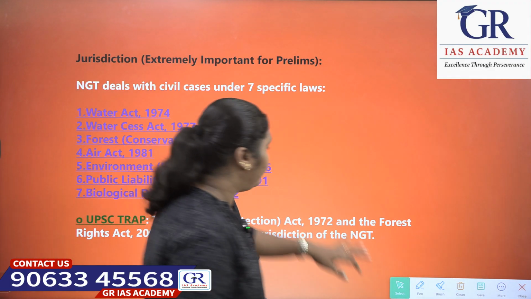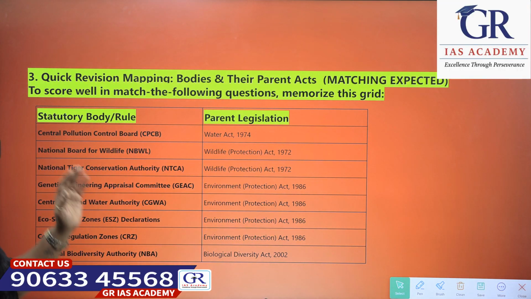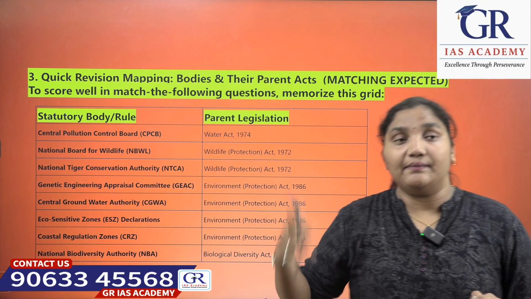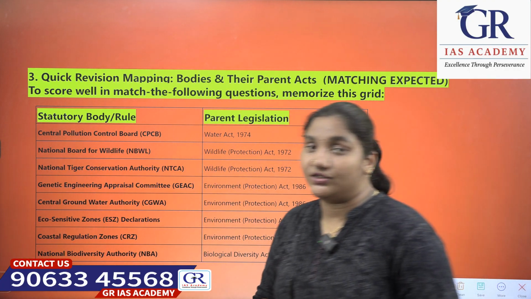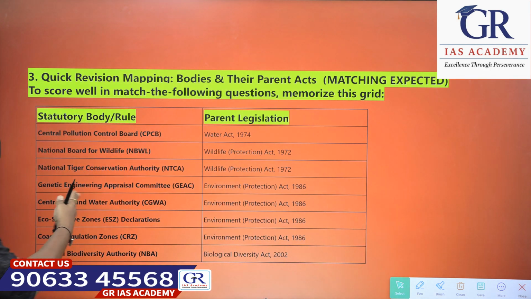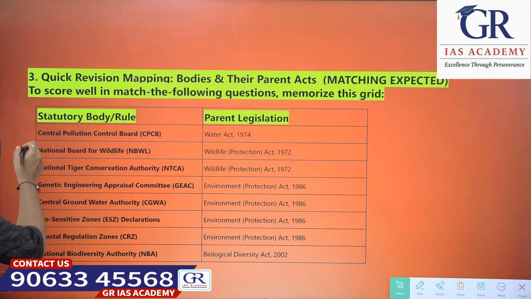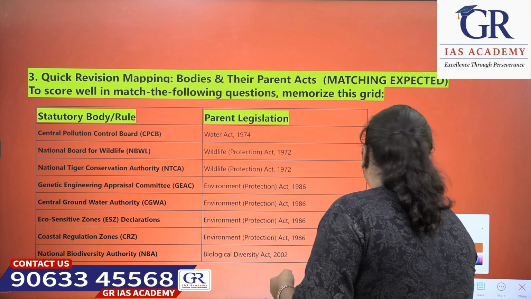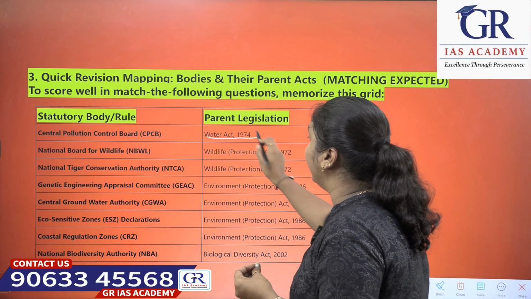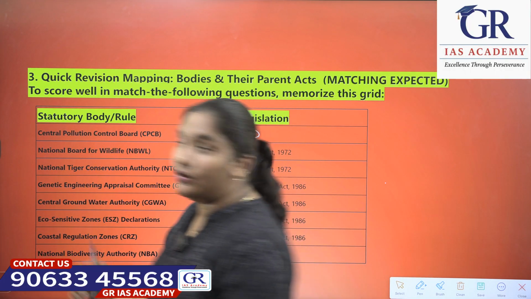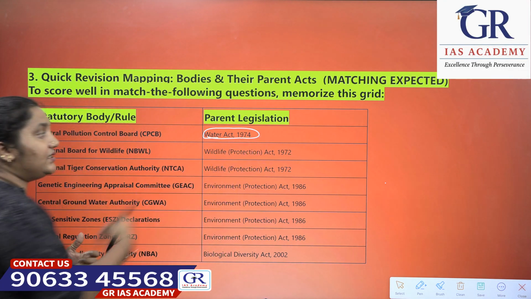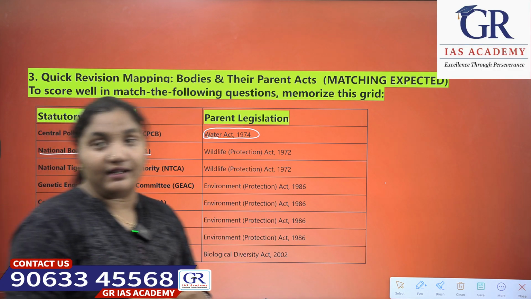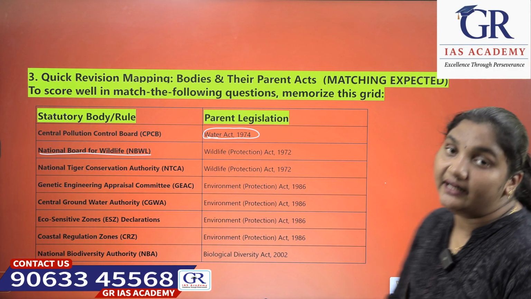Moving on, we will see a quick revision of the acts we have gone through, because they might be given in a match-the-following way in the examinations. See the statutory body and its parent legislation. The first one is the Central Pollution Control Board, whose parent legislation is the Water Act 1974. Next is the National Board for Wildlife, which comes under the Wildlife Protection Act 1972.